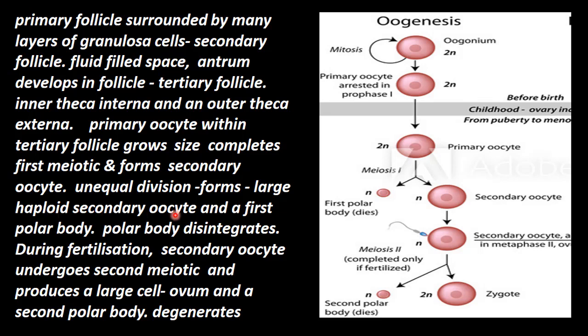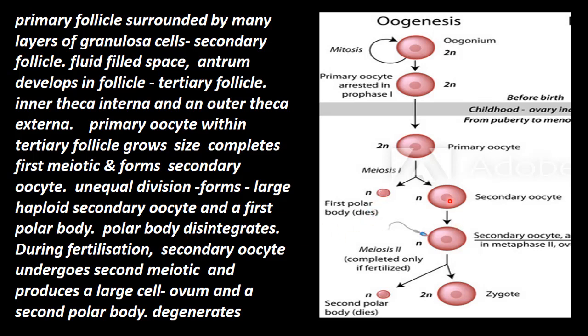அப்போ இன்னொரு செல் என்ன ஆகும்? இந்த இன்னொரு செல் ரெண்டா பிரிஞ்சதுல ஒரு செல் is large, majority of cytoplasm has gone inside, that is haploid in nature, that is called secondary oocyte. And another cell is called the first polar body, it is very minute. This polar body degenerates, disintegrates or dies.